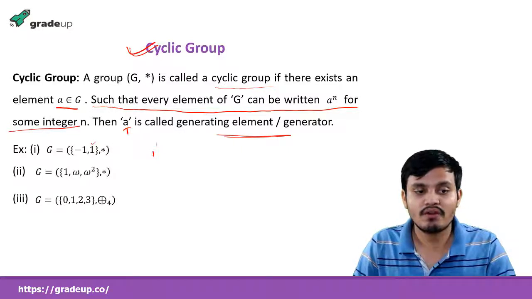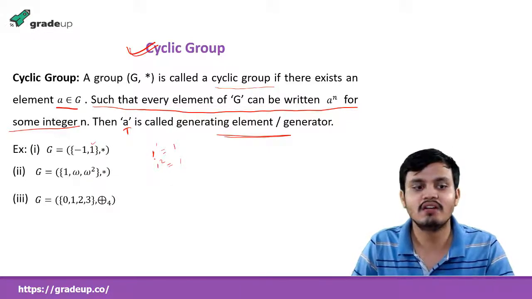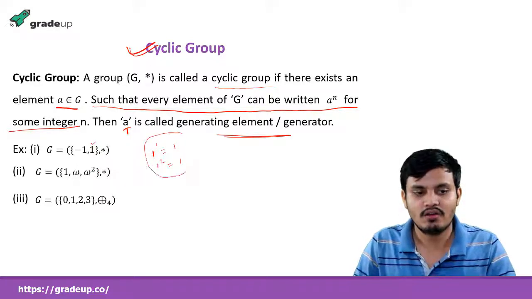So 1 power 1 is equal to 1. 1 power 2 again 1, 1 power 3 again 1, 1 power 4 again 1. There is no way I can get minus 1. So 1 cannot be the generator.